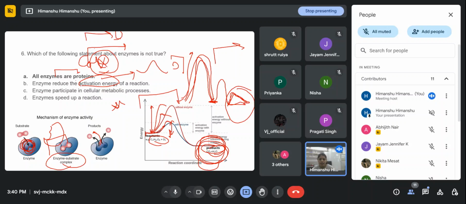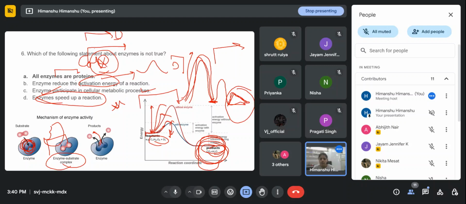And second, enzymes participate in cellular metabolic processes. In all our metabolic processes, we know that enzymes play a very important role. They convert the substrate into the product, and then that product goes to the next reaction. So in this way they participate in cellular metabolic processes, right? So this is the right statement. And the D statement, enzymes speed up a reaction, is also right, because with the help of enzymes reactions happen in milliseconds or seconds, which without enzymes may take few to many years.